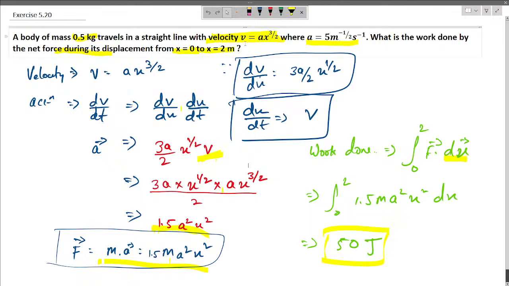We can easily find the acceleration by differentiating with respect to time, and then we have to find the net work done. So after we get the value of acceleration, we can multiply it with the mass, then we will get the magnitude of force, and then we can integrate it from displacement x equals 0 to 2 meters, so we will get the work done. Let's move to the next question.